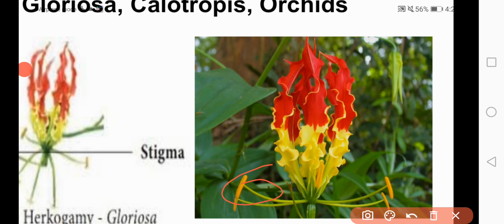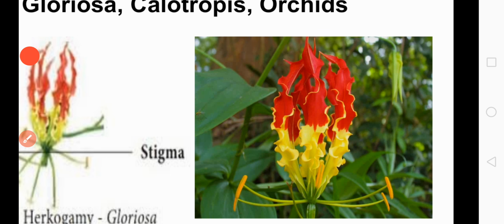These are the stamens, and this is the pistil portion, and these two sex organs, the stamens and the pistil, lie at some distance from each other, so that here self-pollination is avoided and cross-pollination is encouraged.